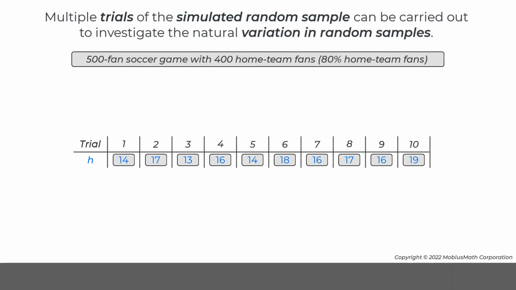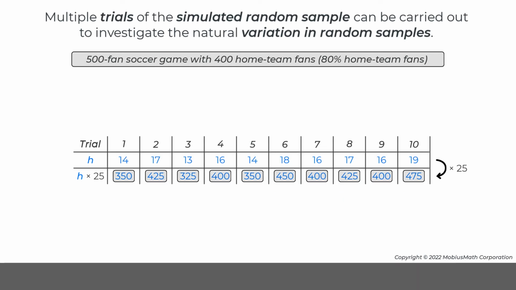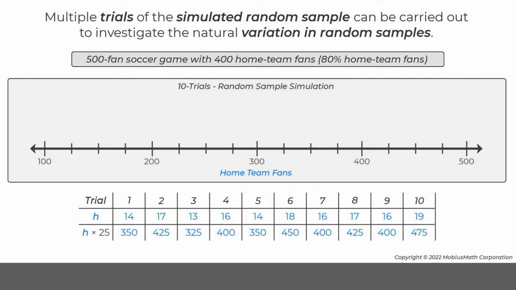Next, each trial result can be scaled or multiplied by 25 to find the predicted number of home team fans at the game. Notice that the predictions based on each trial or simulated random sample do not always match the actual number of home team fans at the game. This variation in simulated random samples can be explored by plotting the predicted number of home team fans on a line plot.